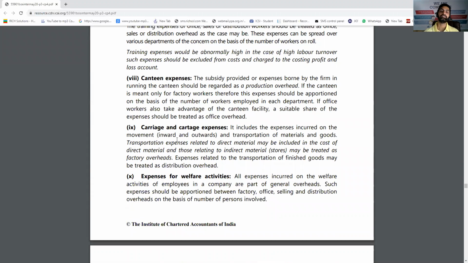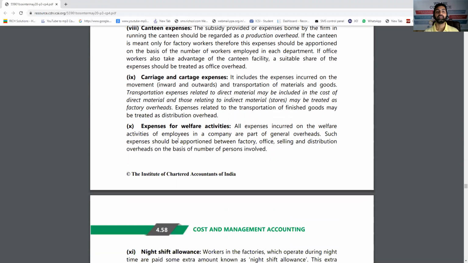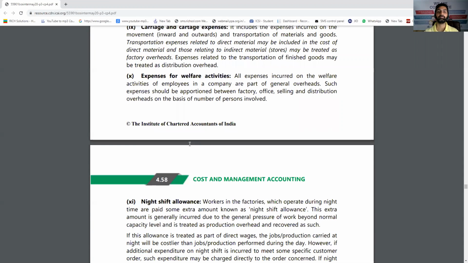Canteen expenses are generally distributed as per the heading. That means if it is for the factory, then factory overhead. If the canteen facility and expenses are for the office, office overhead. For salesmen, selling overhead. Carriage and cartage expenses. If it is carriage inward, it is added in the first heading, that is direct material consumed. But if it is carriage outward, then selling and distribution overhead because it is for sending the goods.